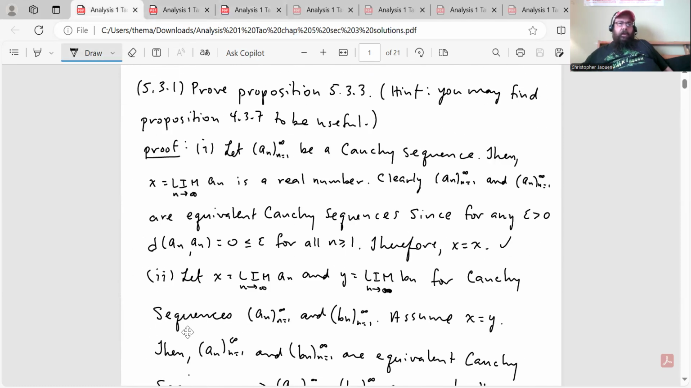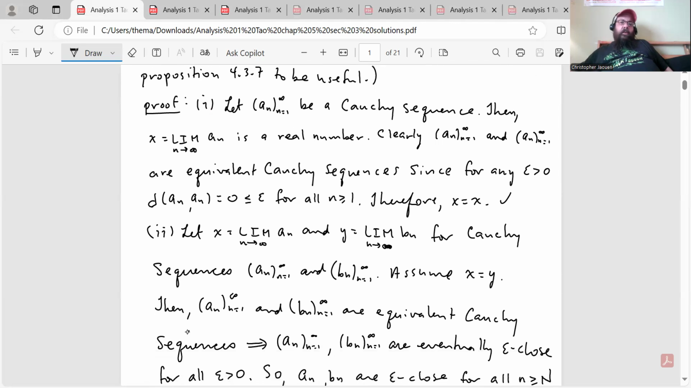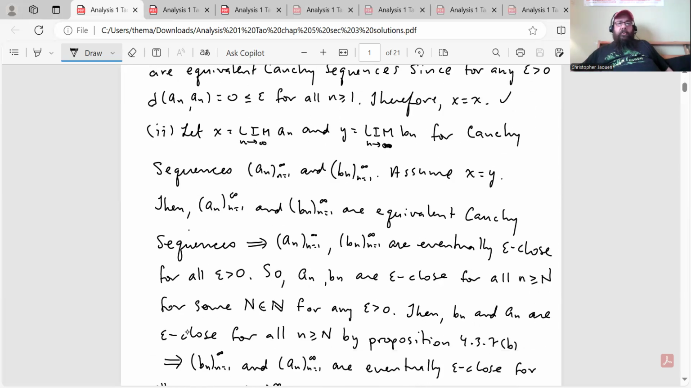Okay, so let's show that equivalence of real numbers is reflexive first. So let a_n be a Cauchy sequence. Then x equals the formal limit of the a_n is a real number. Clearly a_n and a_n are equivalent Cauchy sequences because they're the same sequence, right? For any epsilon greater than 0, the distance between a_n and a_n is 0, which is always less than or equal to any epsilon, for all n greater than or equal to 1. Therefore x equals x. Right, then we show symmetry next.